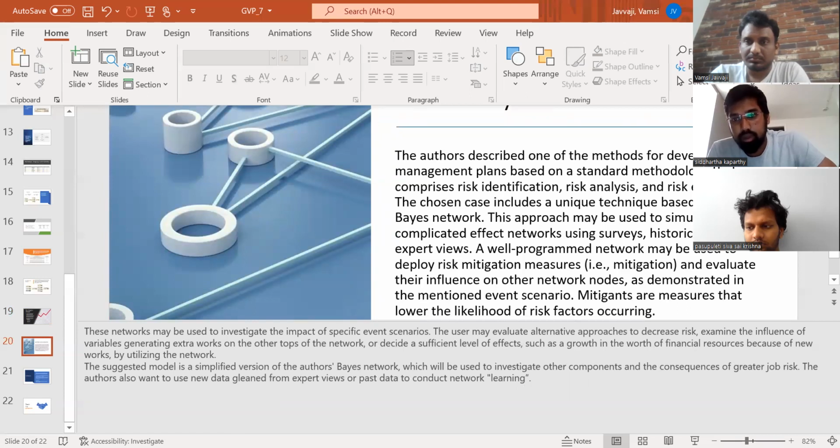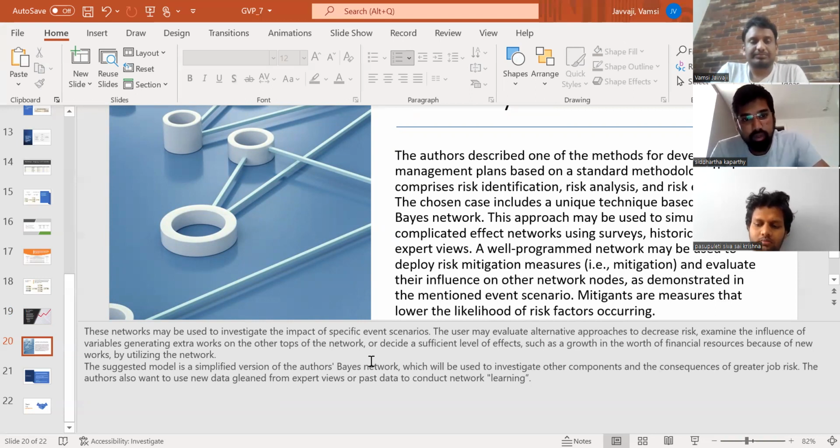These approaches may be used to simulate complicated effects networks using surveys, historical data, or expert views. A well-programmed network may be used to deploy risk mitigation measures and evaluate their influence on other network nodes. As demonstrated in the mentioned event scenario, mitigation measures lower the likelihood of a risk factor occurring.